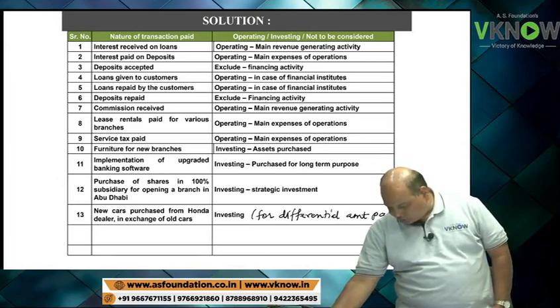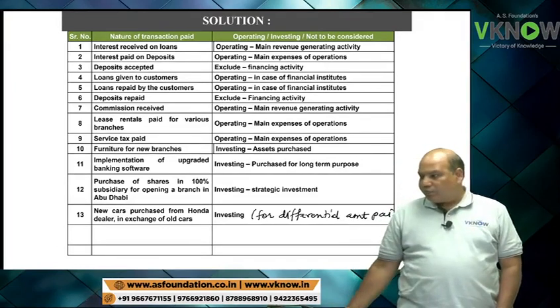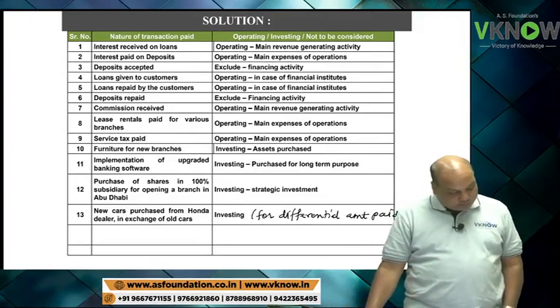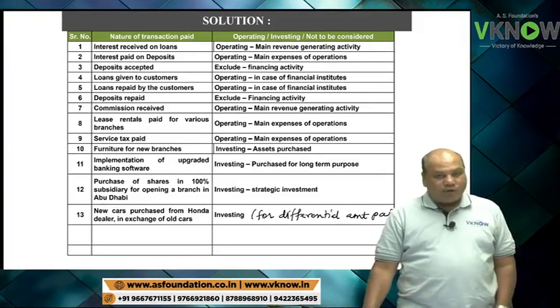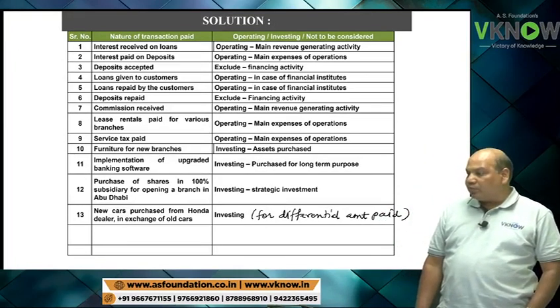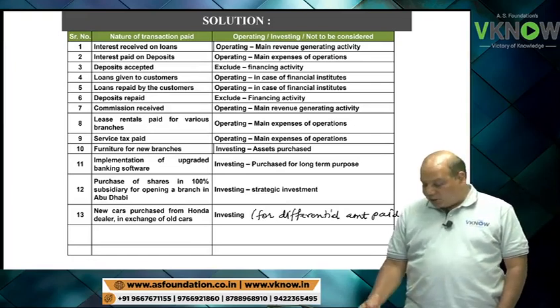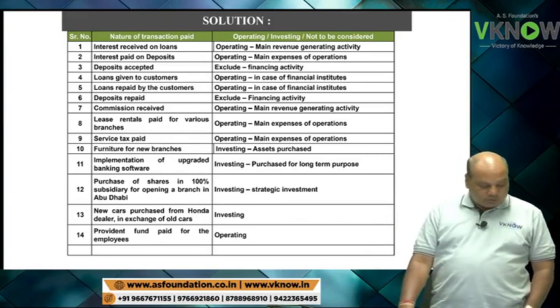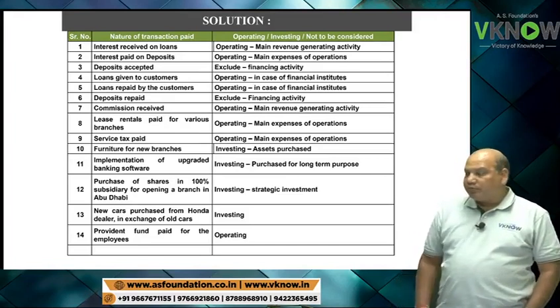For differential amount paid. Point number 14 now. Provident fund paid for the employees. Because it is related to employees, you will call it as operating activity. Operating. Point number 15. Issued employee stock option.